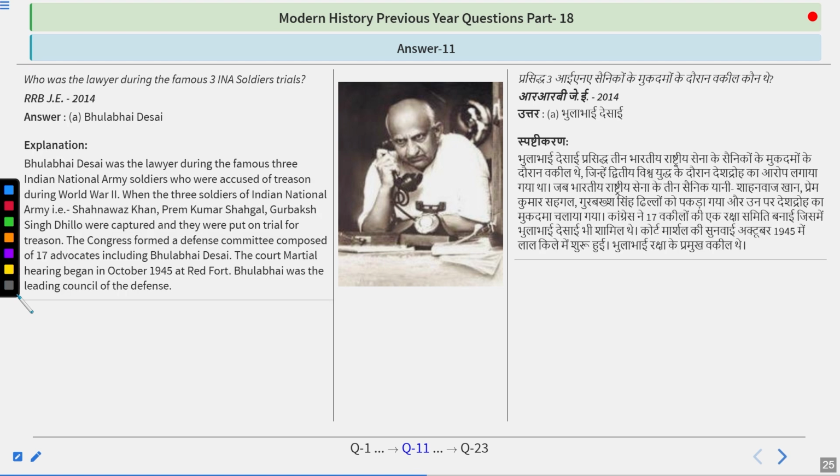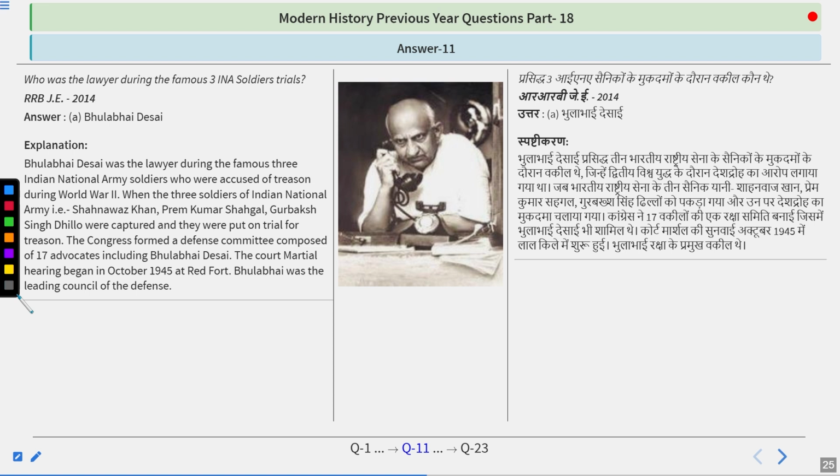Bulla Bhai Desai was a lawyer during the famous trial of three Indian National Army soldiers who were accused of treason during World War II. When the three soldiers of the Indian National Army, that is Shahnawaz Khan, Prem Kumar Sehgal, Gurbaksh Singh Dhillon, were captured, they were put on trial for treason.